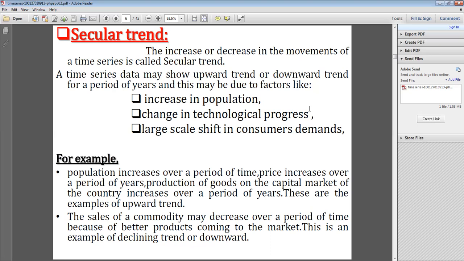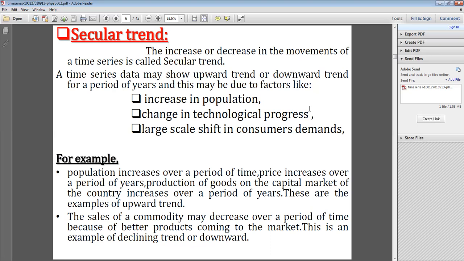A time series data may show an upward trend or downward trend for a period of years, and this may be due to factors like, for example, what is an example of secular trend? Increase in population. Now, the governments collect census every 10 years once.